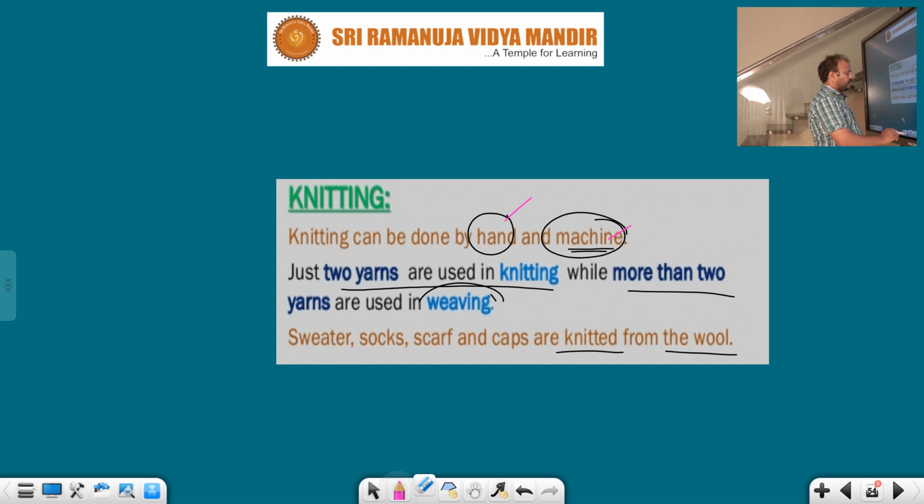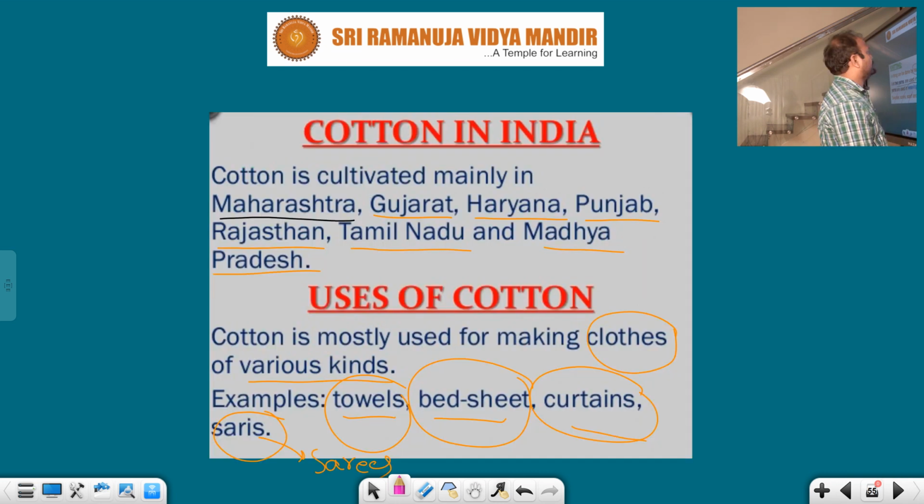Sweaters, socks, scarves and caps are knitted from wool. So, cotton in India. Cotton is cultivated mainly in Maharashtra, Gujarat, Haryana, Punjab, Rajasthan, Tamil Nadu and Madhya Pradesh.